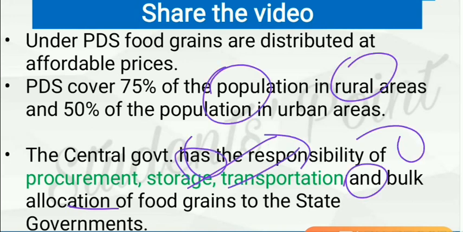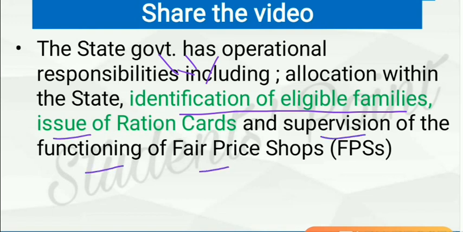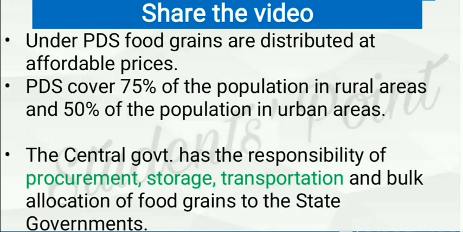We have different states in India. So central government provides these rations to different states, while state has responsibility of allocation of these rations to people within the states. And state has also the responsibility of identification of eligible families, issue ration cards, and supervision of functioning of fair price shops. Now, PDS provides food grains at affordable prices. PDS as of now covers 75% of population in rural areas and 50% of the population in urban areas.